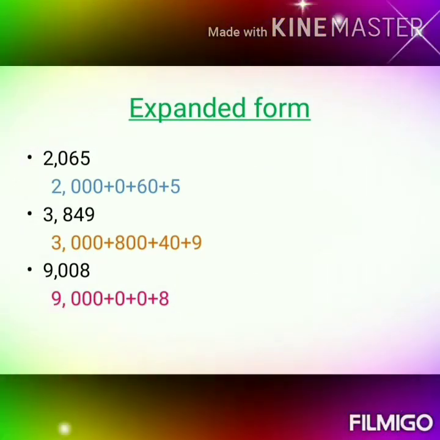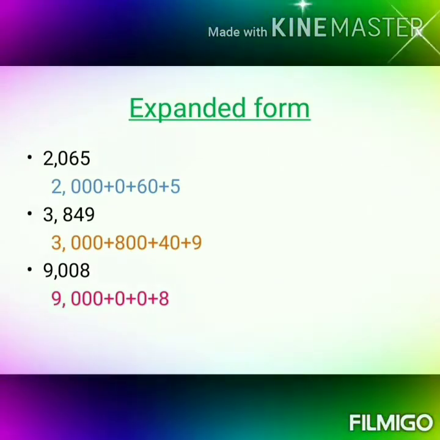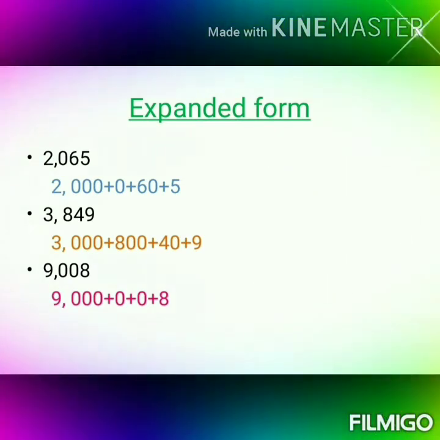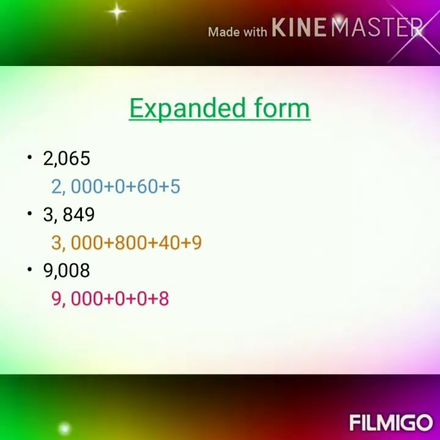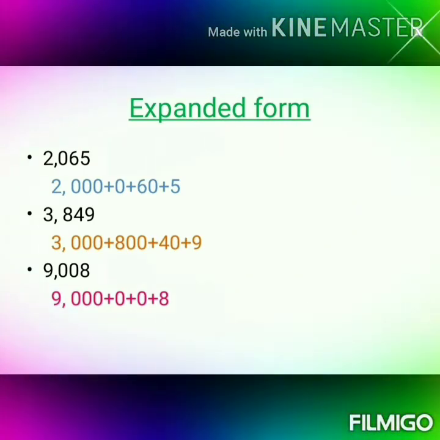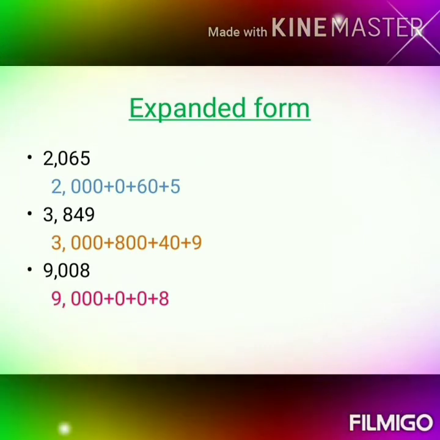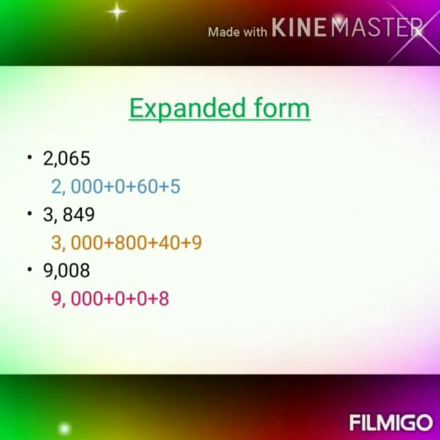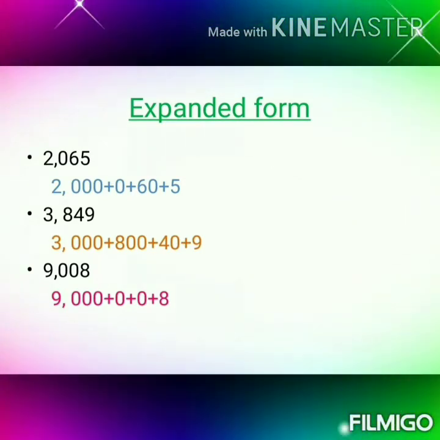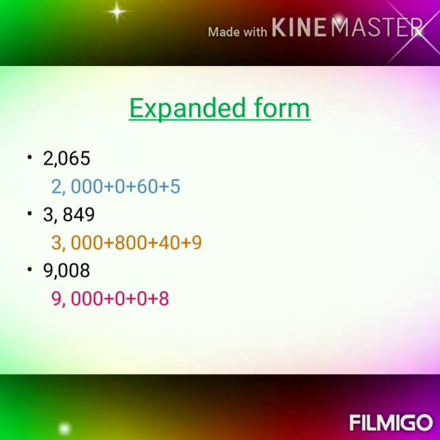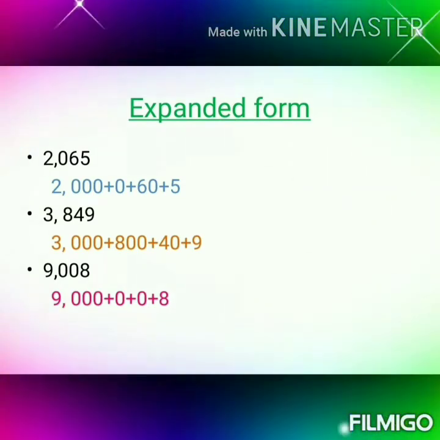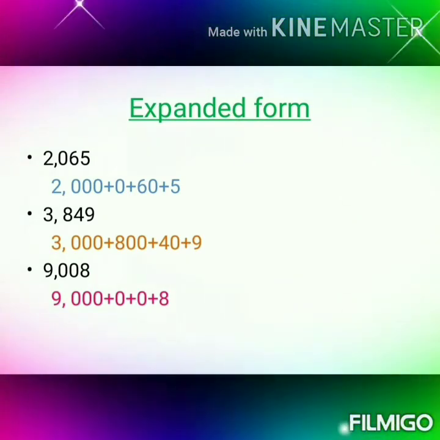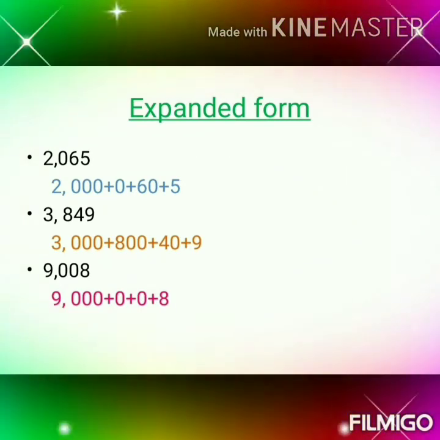And in the tens place 6 is there, so you will write it as 60. Write 60, again put a plus symbol, and at last, what is there in the ones place? 5 is there, just take and write. That's all. This is your expanded form. Similarly, coming to the second question, 3849 is given. 3 is in the thousands place, so you write 3000, put a plus. Next, 8 is in the hundreds place, so you write 800, again put a plus. 4 is in the tens place, so you write 40 there. Again put a plus and write that 9. That's all.